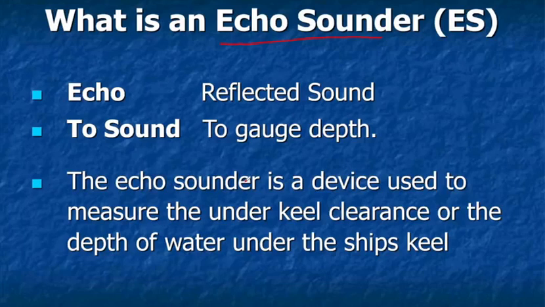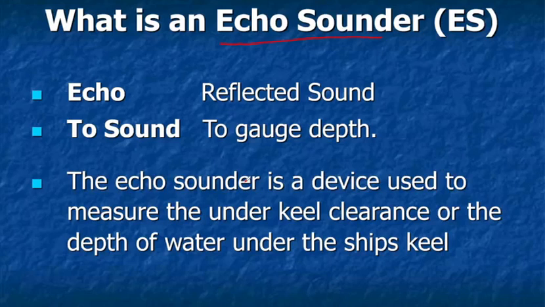So what is an echo sounder? Let's try to understand it word by word. Echo means any sound that is reflected. Like when you shout on top of a mountain and you hear your own voice after a brief pause, let's say after 4 or 5 seconds.